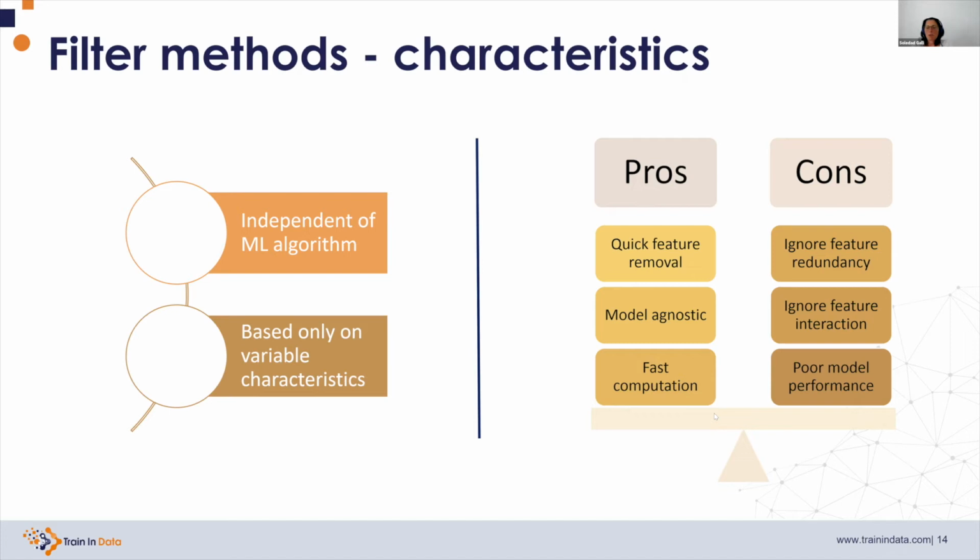This has a number of pros and a number of cons. On the pros is that it is model agnostic. So in essence, the group of features that we select with these procedures should work for all machine learning models.